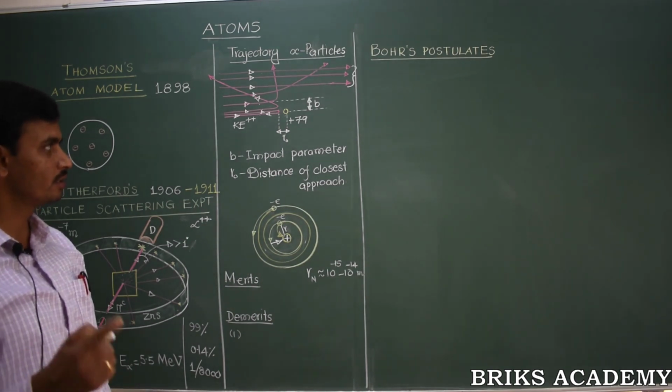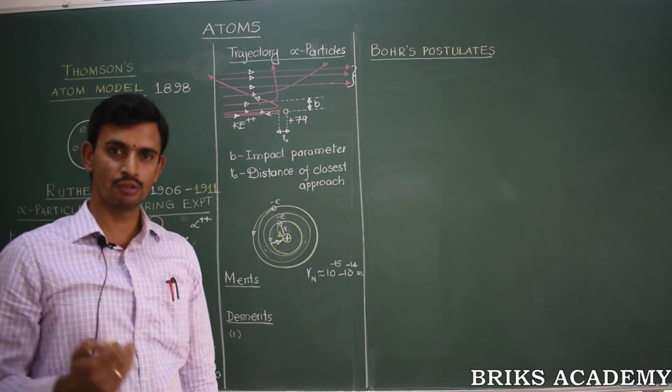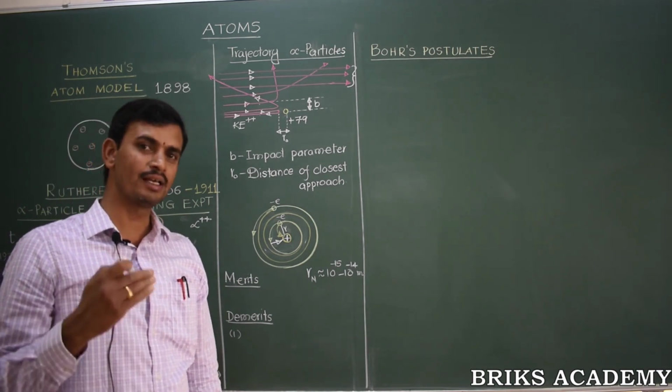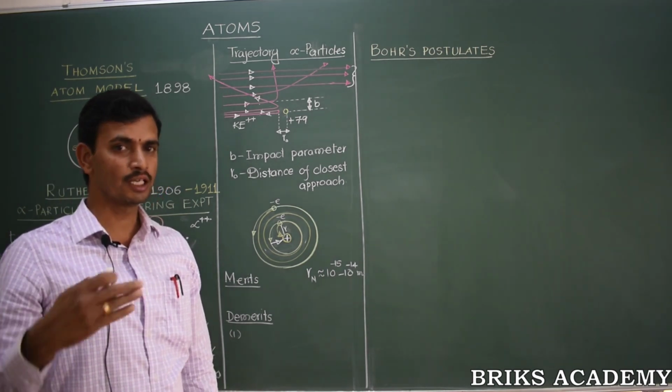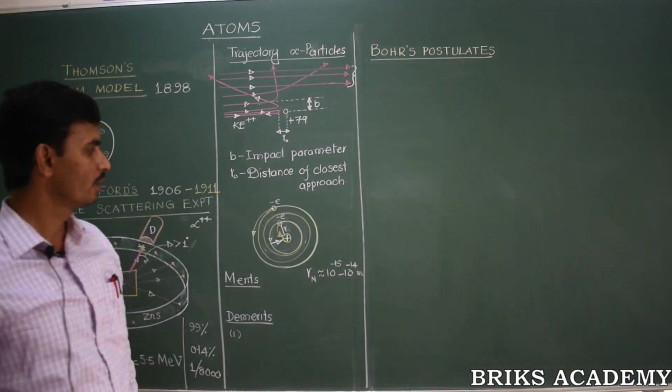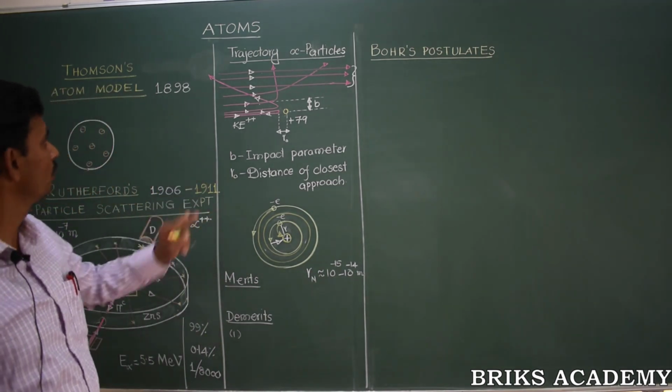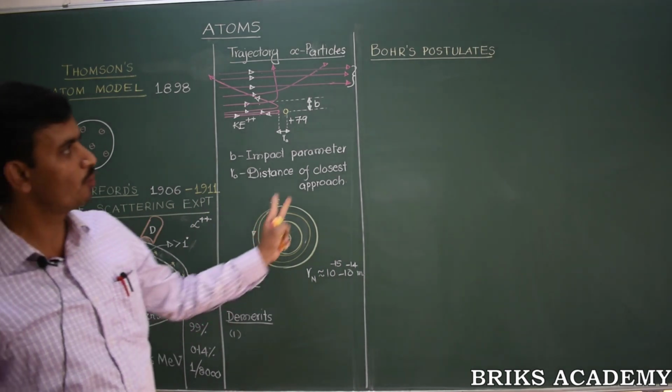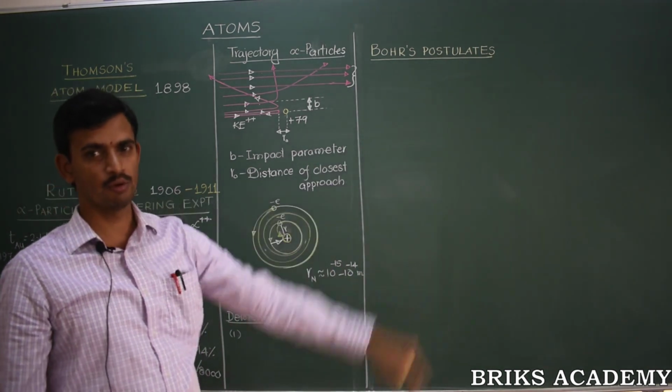It is that smallest distance of the alpha particle from the gold nucleus at which the total kinetic energy is converted into the electrostatic potential energy. Okay, so with this, now we complete with the Rutherford's atom model. Now we can move on to the Bohr's postulates, the Bohr's atom model.